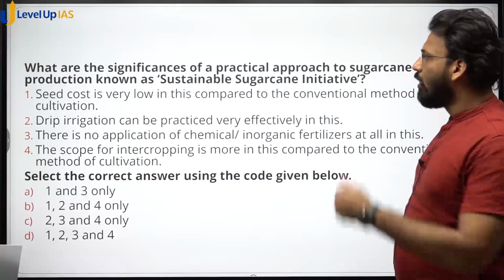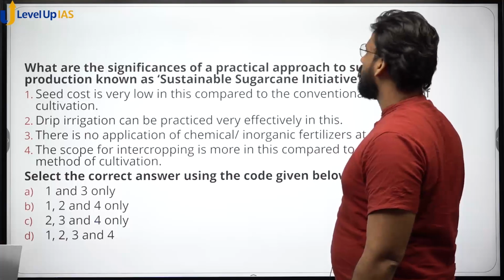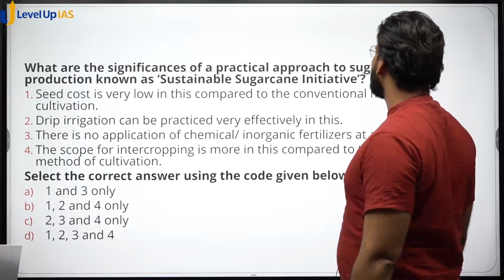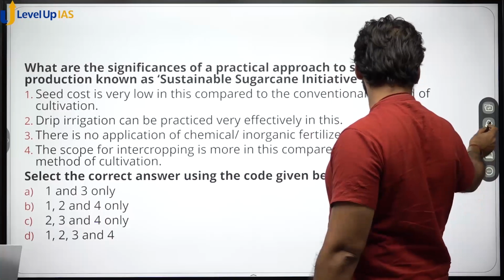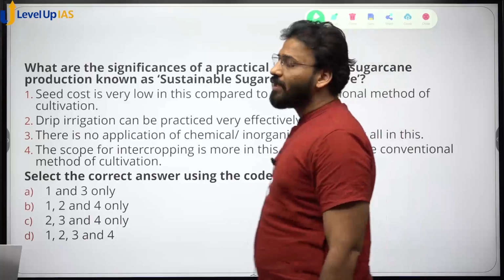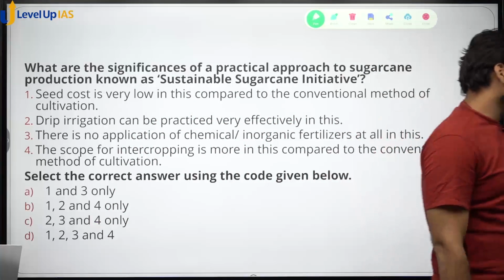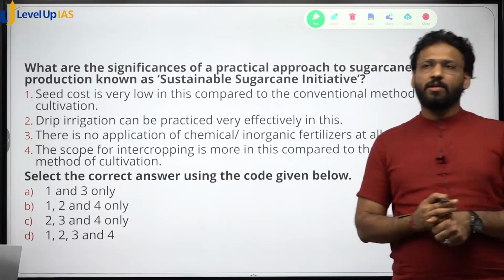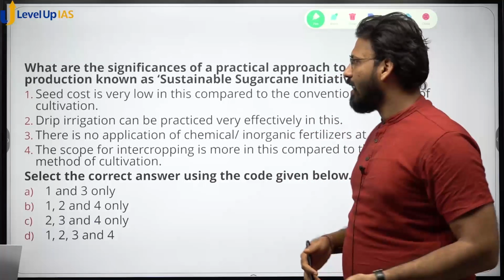Next question. What is the significance of the practical approach of sugarcane production known as sustainable sugarcane initiative? So sustainable sugarcane initiative has been brought because of the intensive cultivation of sugarcane. There is a loss to the farmers, over usage of water, these things are happening.